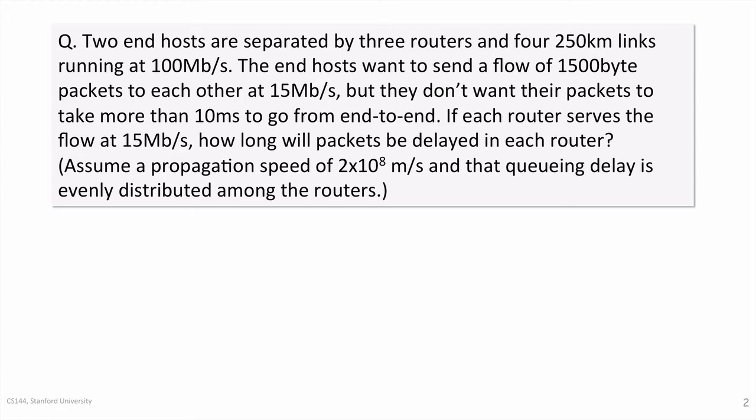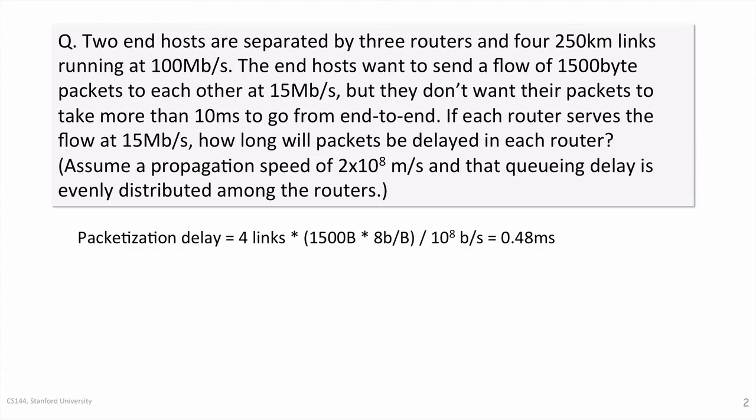The queuing delay will be the total delay, which is 10 milliseconds, minus the fixed delay, which is the sum of the packetization delay and the propagation delay. So let's first calculate the packetization delay, which is the time to transmit a 1500 byte packet onto each of the 4 links along the path. For each link, the packetization delay is 1500 bytes times 8 bits per byte divided by 100 megabits per second, or 10 to the power of 8. This gives us a total packetization delay of 0.48 milliseconds.